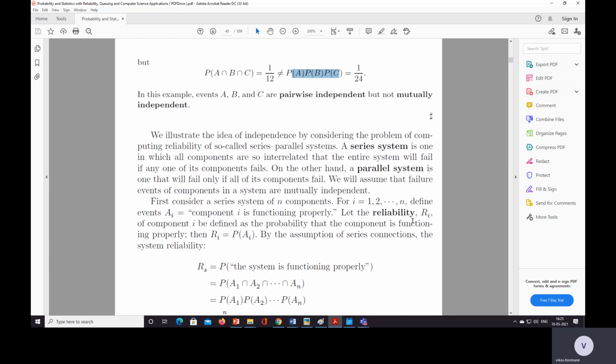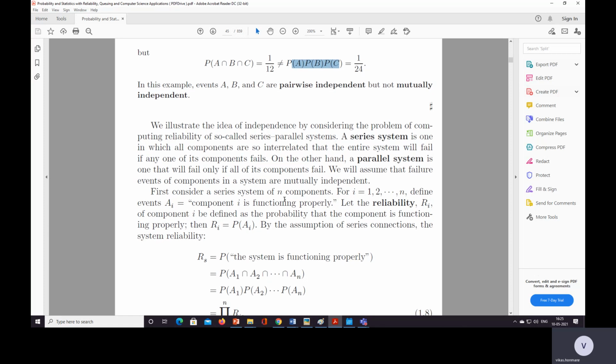Then we'll take the reliability problem. First consider a series system of n components, for i equal to 1 to n. There are two systems, series and parallel. Series means the first thing is completed, and only then do we go for the second. In parallel we can do multiple things simultaneously. We know what series and parallel are, so here the same thing is mentioned.